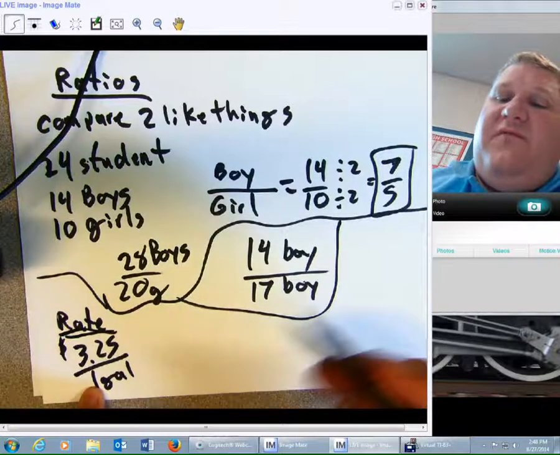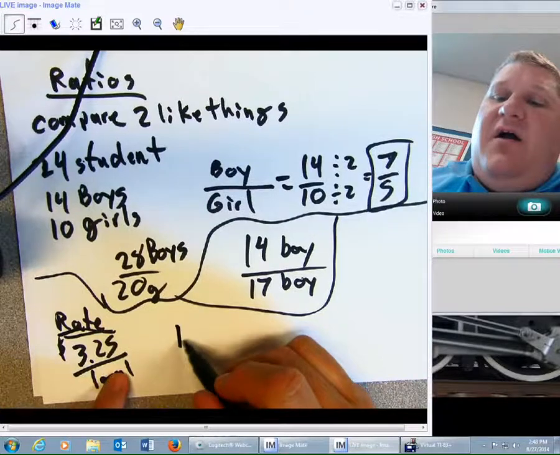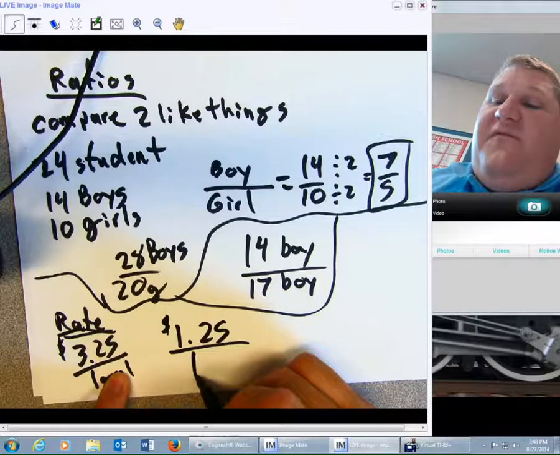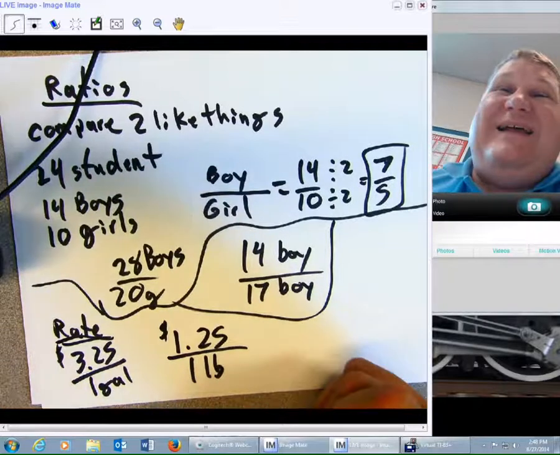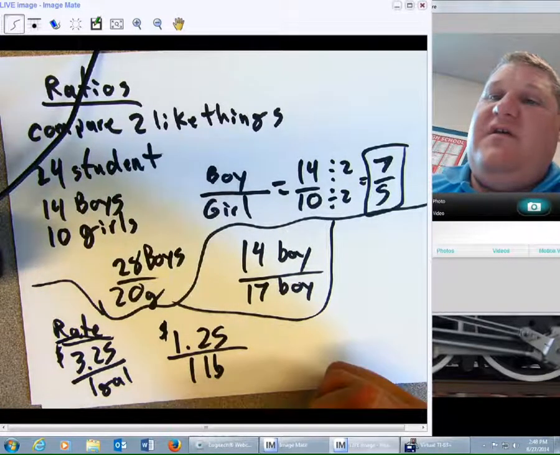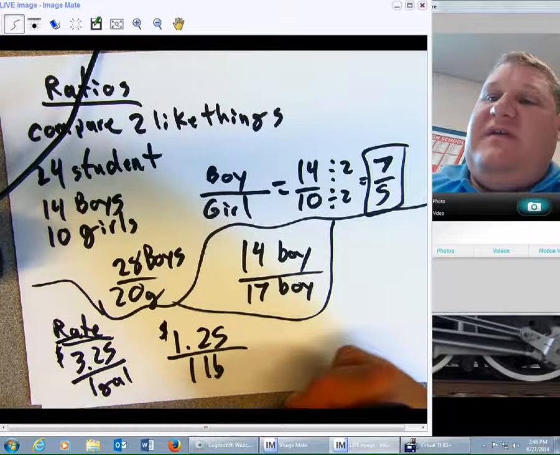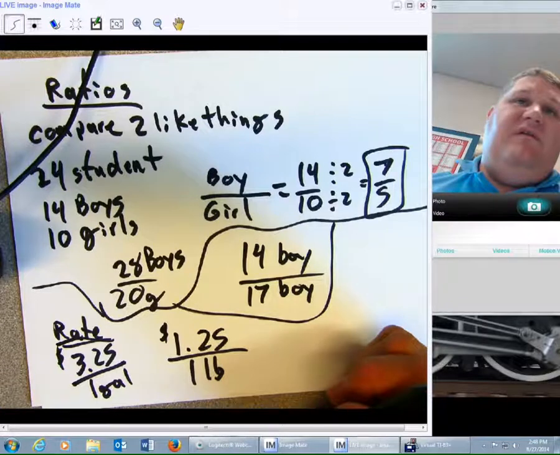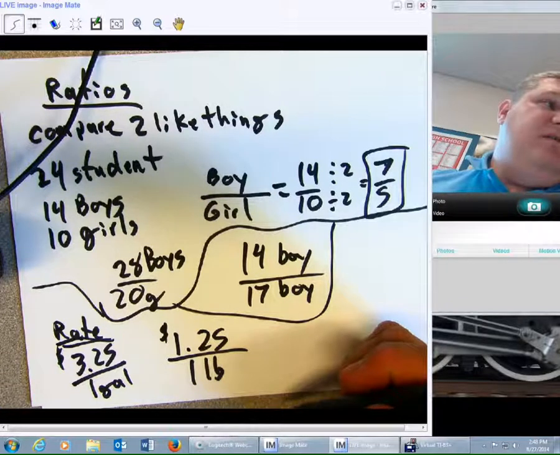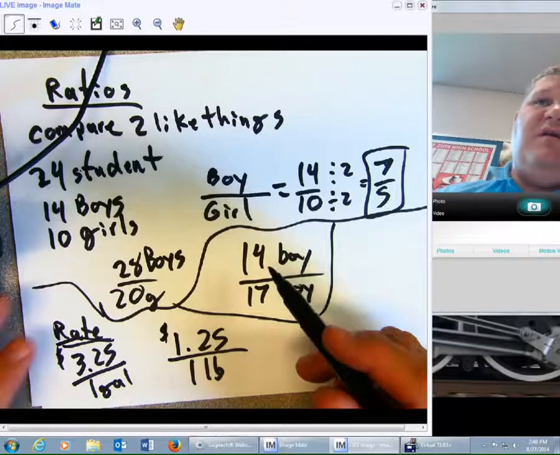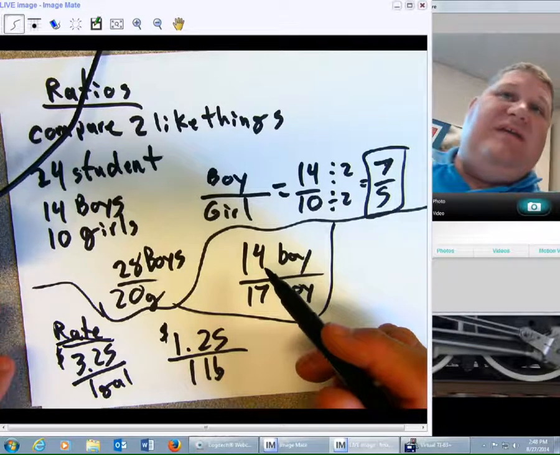Or for example, if I had $1.25 for a pound of hamburger, that's different. Dollars to pounds, dollars to gallons. Those are different things. Boys to girls, same thing. 14 boys to 7 boys, that's the same thing. Now, if we had something like wins to losses, that would be a ratio because it's games to games.